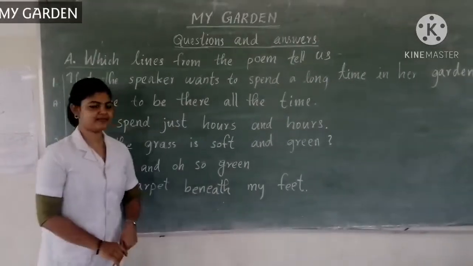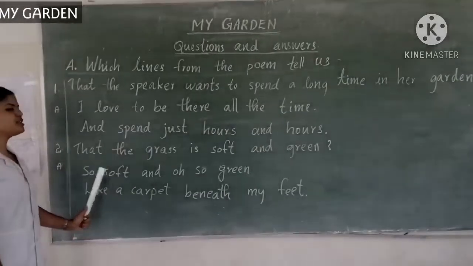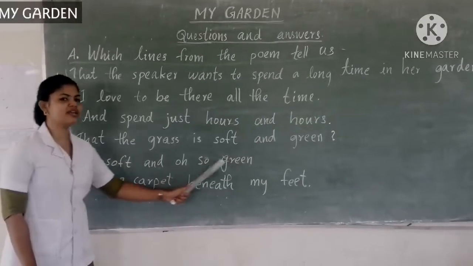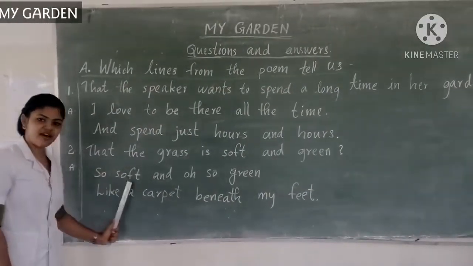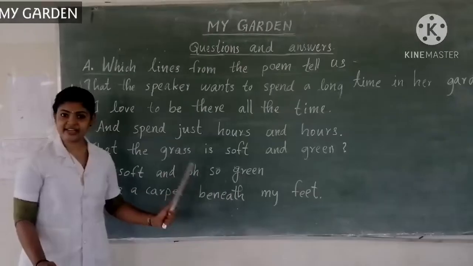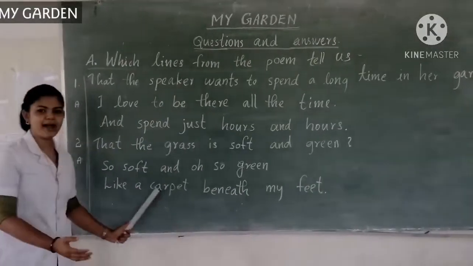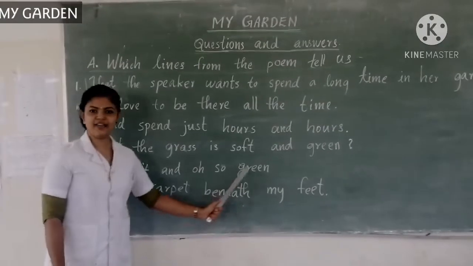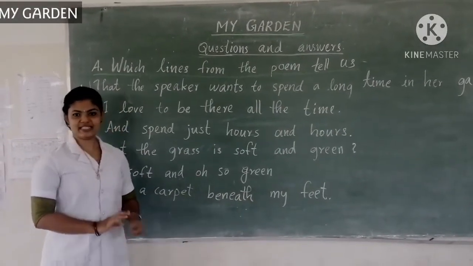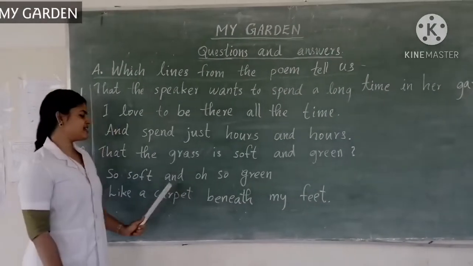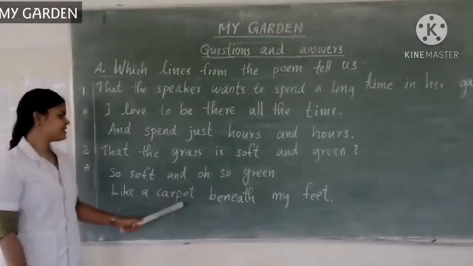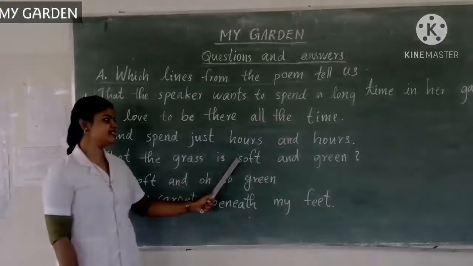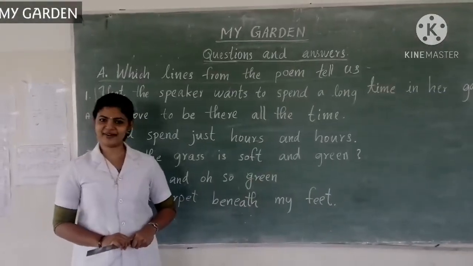What is the answer? So soft and oh so green. The lawn is so soft and it is so green. Like a carpet beneath my feet. Here the poet compares the lawn with the carpet. So these lines say that the grass is soft and green.